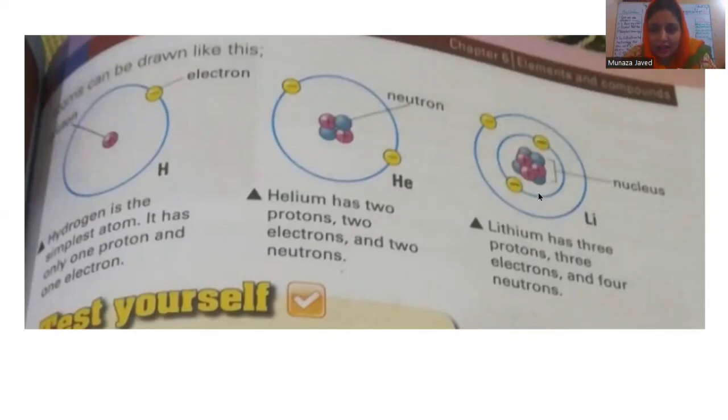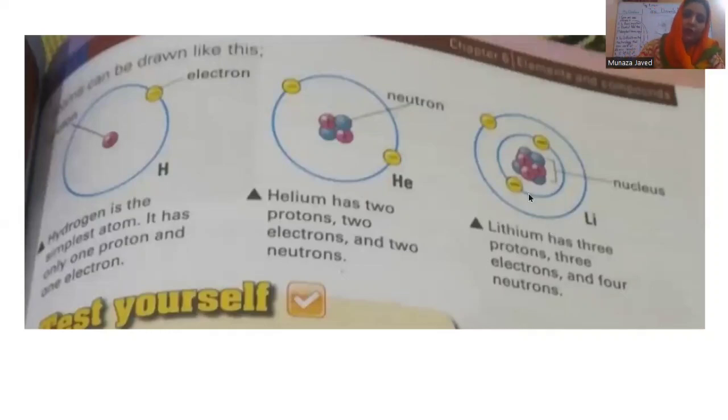Lithium is the third element of the periodic table of those 118, the table in which 3 electrons are there. Here you can see this is the first level in which only 2 electrons are there. This is the second level in which only 1 electron is there. So lithium has 3 electrons. Always keep in mind the first energy level can have only 2 electrons, not more. If there are more electrons, they will fill the next level. This is called lithium.